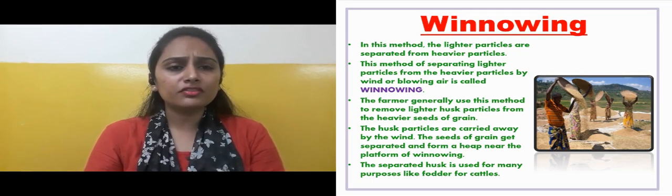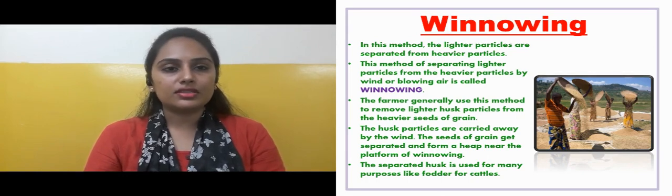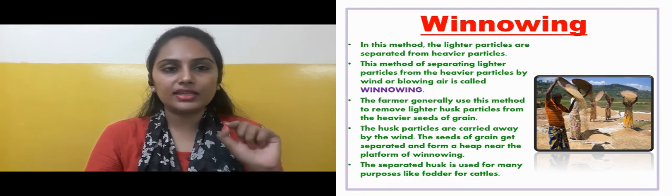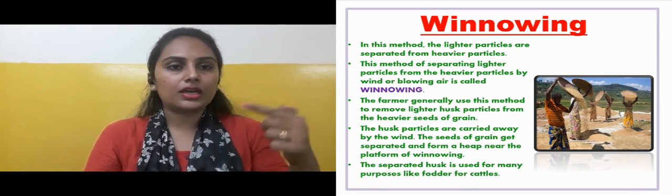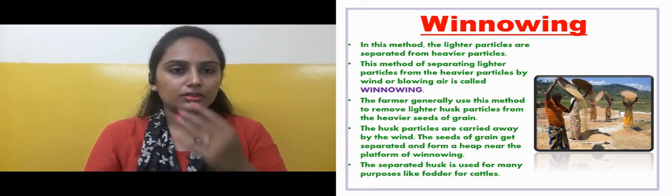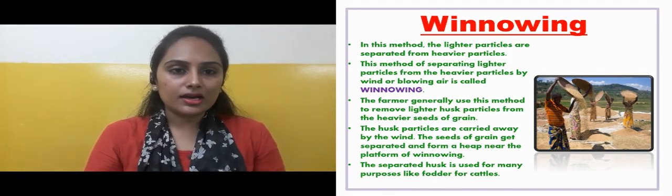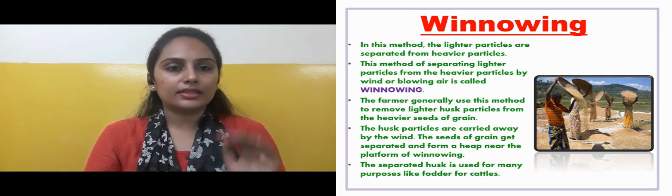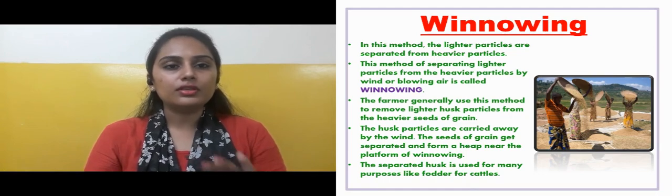Farmers generally use this method to remove lighter husk particles from the heavier seeds of grain. The seeds of grains are obviously heavier, and the husk, the covering of that, is very light. If the air blows, the husk of those seeds also blows with it. So they use this method to blow away the husk and keep the grain seeds. To separate both of them, they use this.